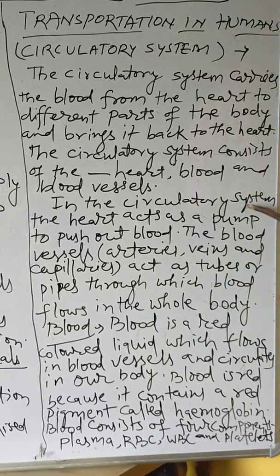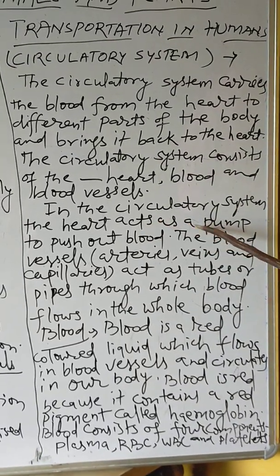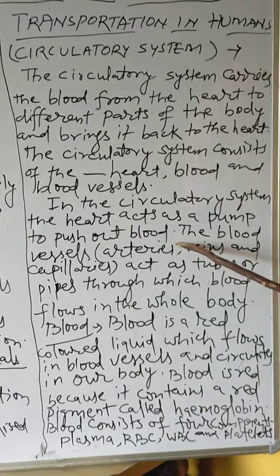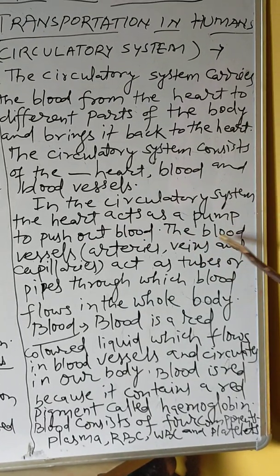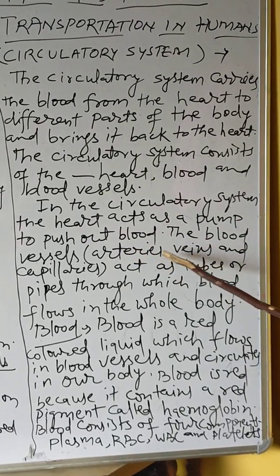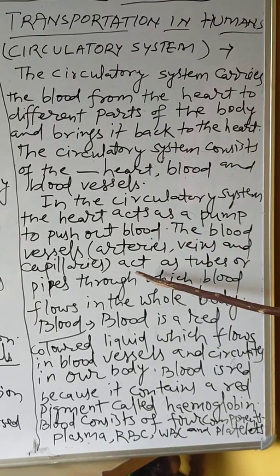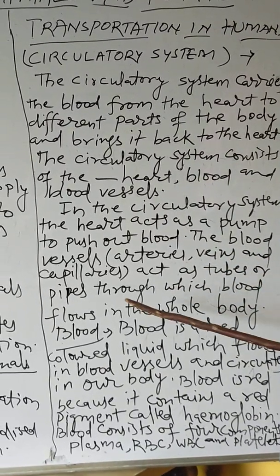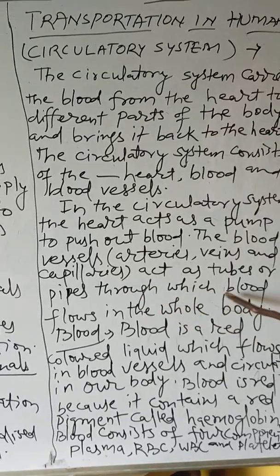In the circulatory system, the heart acts as a pump to push out blood. The blood vessels such as arteries, veins and capillaries act as tubes or pipes through which blood flows